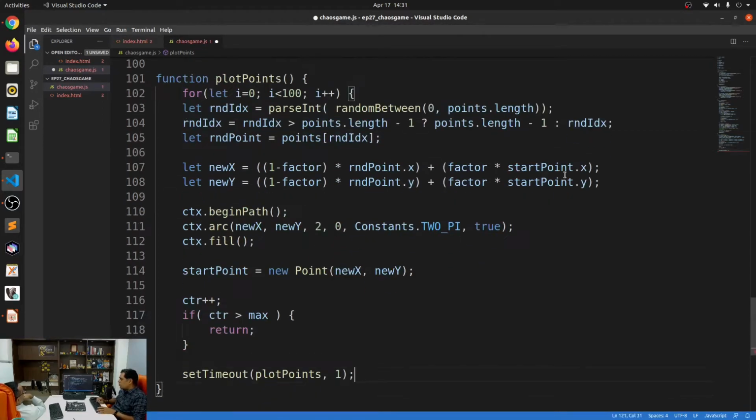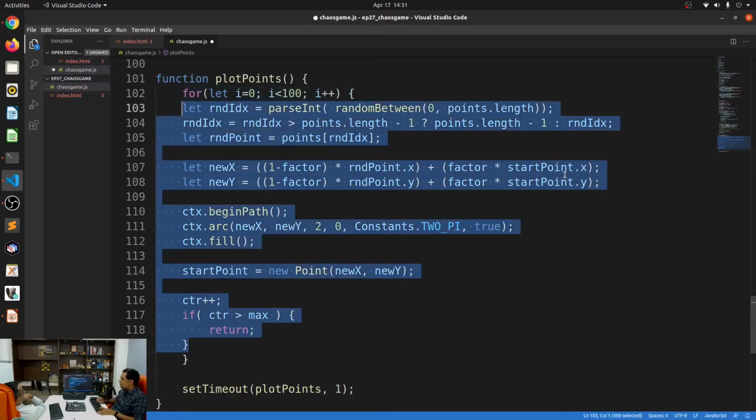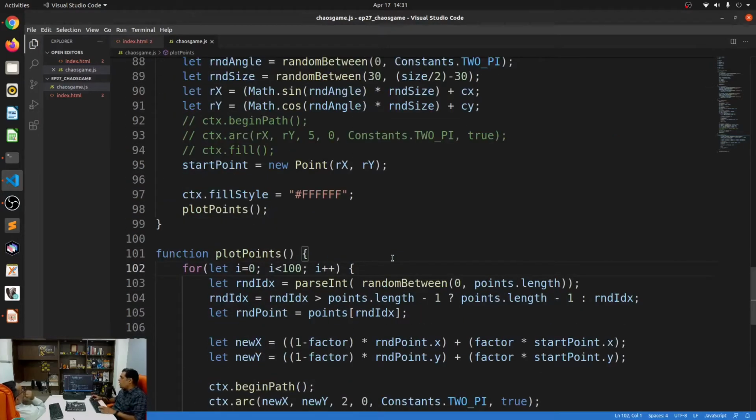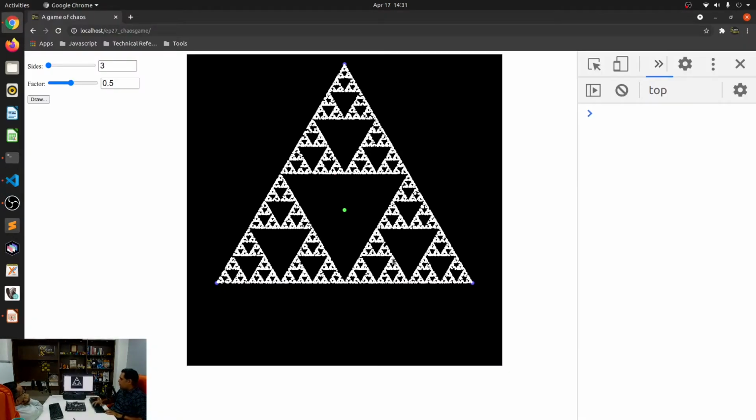So I'll just put this whole thing within this loop. Alright, so basically it will draw 100 points. Now let's see how fast it completes. Oh wow, it's already done. Right. Alright, it's already done. That's number one.